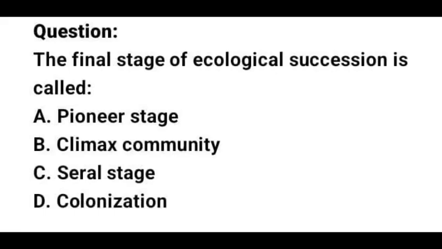Ecological succession is a gradual process by which ecosystems change and develop over time. The climax community is the stable, mature ecosystem that forms after all the succession stages, with little further change unless disturbed. So the correct option here is option B, the climax community. It is the final stage of ecological succession.